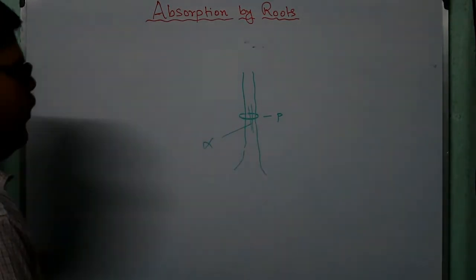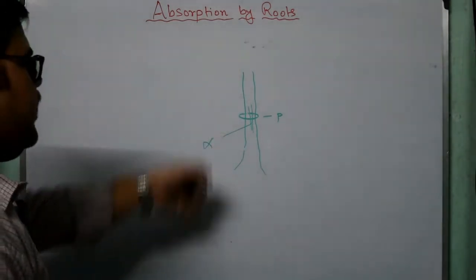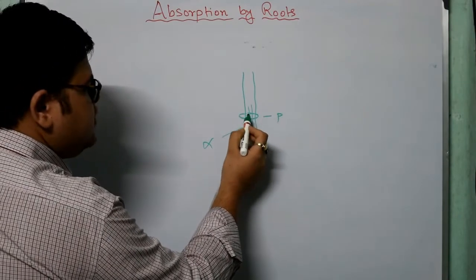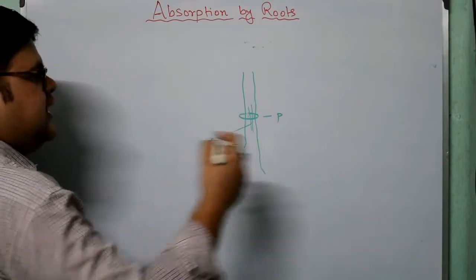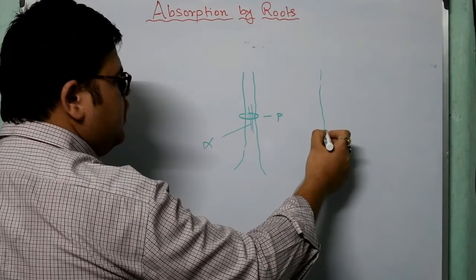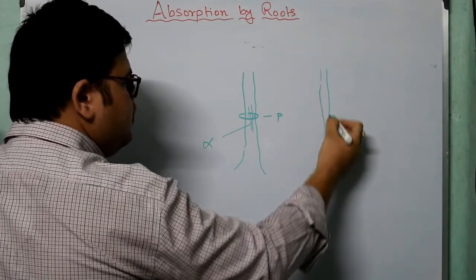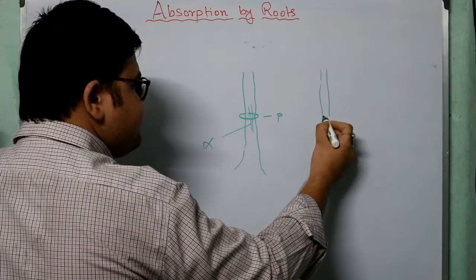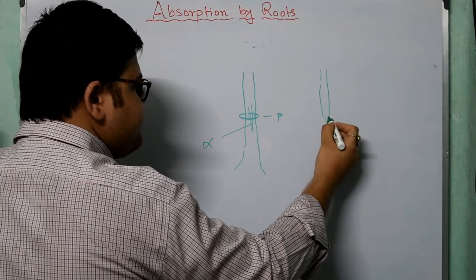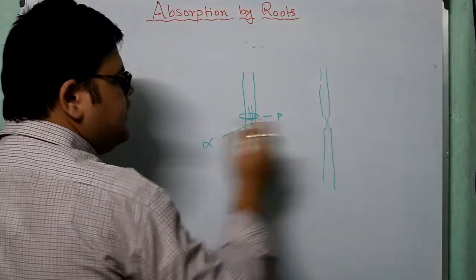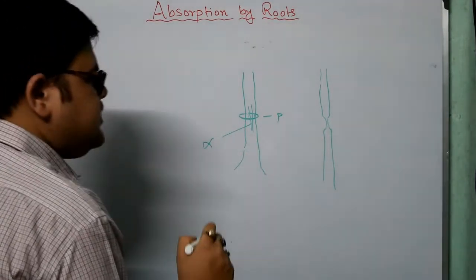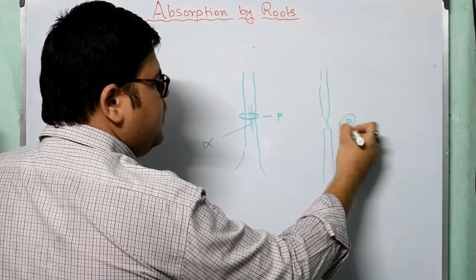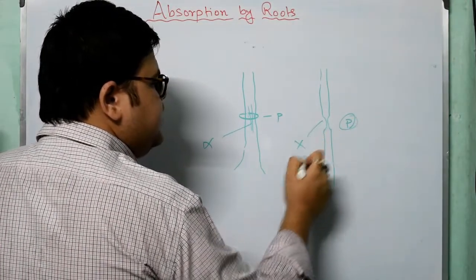Now what happens if we take a twig of a small plant, and remove this outer part, say about 3 cm, then how will it look? Now it will look like this. Now here we have removed the phloem part, but the xylem is intact.